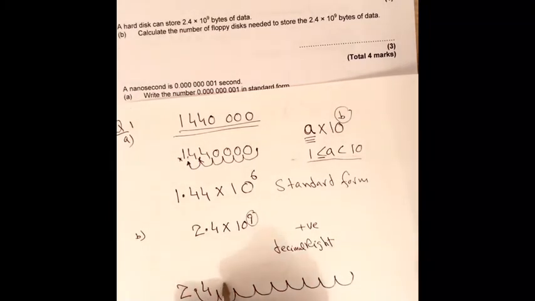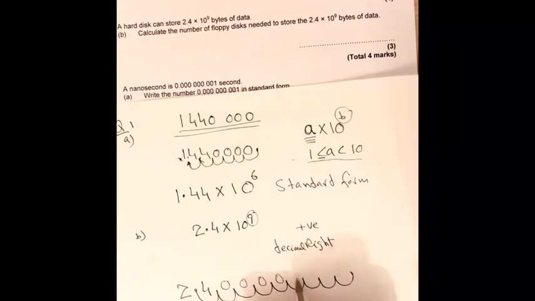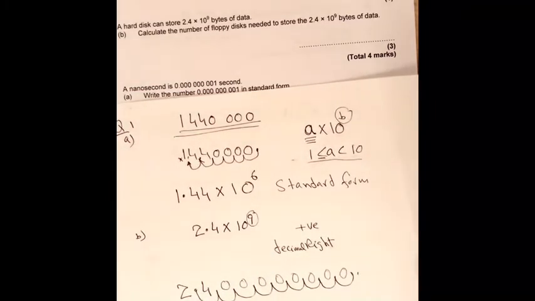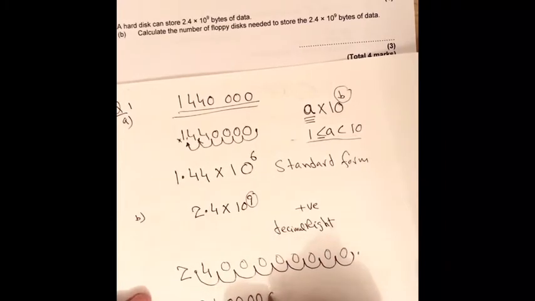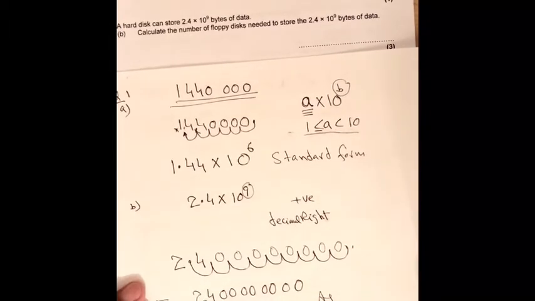We need to add zeros. How many? Let's see, 1, 2, 3, 4, 5, 6, 7, 8. So our answer is 2,400,000,000. This is our answer.